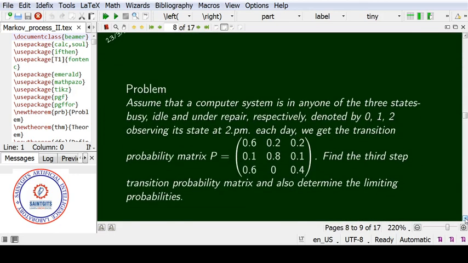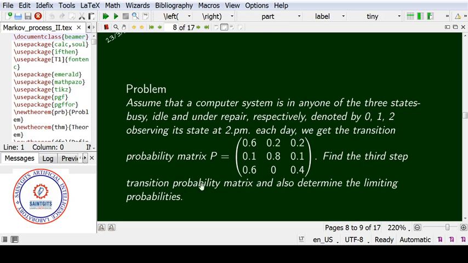Now we discuss a problem with higher dimension, that means a 3-state problem. Assume that a computer system is in any one of 3 states: busy, idle and under repair, denoted by 0, 1 and 2 respectively. That means 0 is busy, 1 is idle, and 2 is under repair. Observing its state at 2 p.m. each day, we got the transition probability matrix P equal to 0.6, 0.2, 0.2; 0.1, 0.8, 0.1; 0.6, 0, 0.4. See that the total probability in each row should be 1. 0.6 plus 0.2 plus 0.2 is equal to 1.